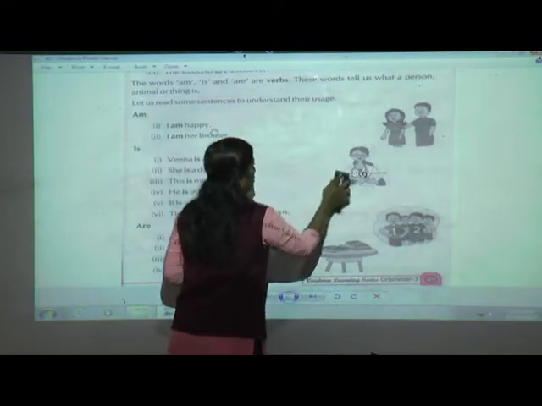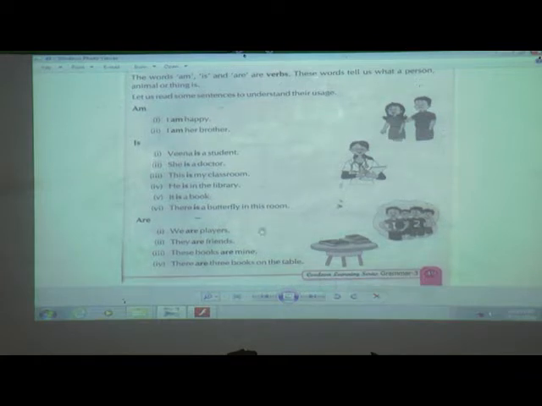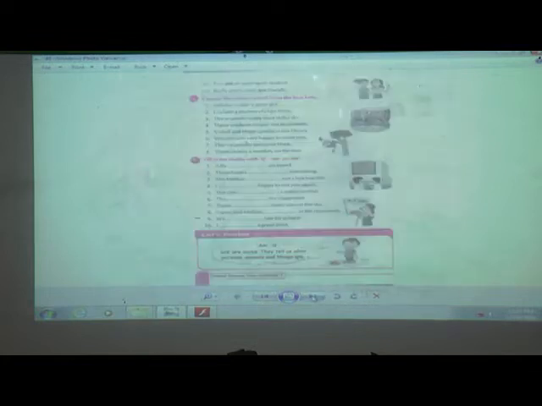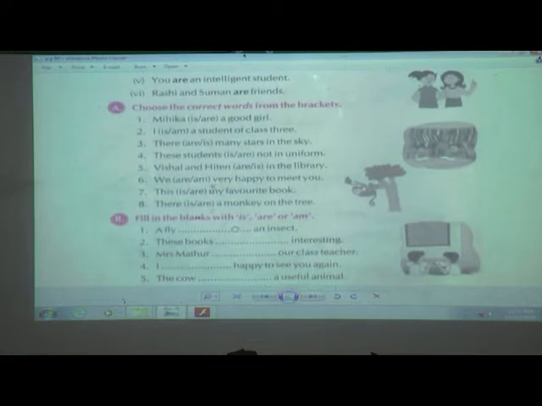Now we will see the usage of are. Ready? Now read these sentences. We are players. Next, they are friends. The books are mine. There are 3 books on the table. Move on to the next page, that is 50. You are an intelligent student. And Rashi and Suman are friends. Now here also we can see are is used in front of plural nouns and you.